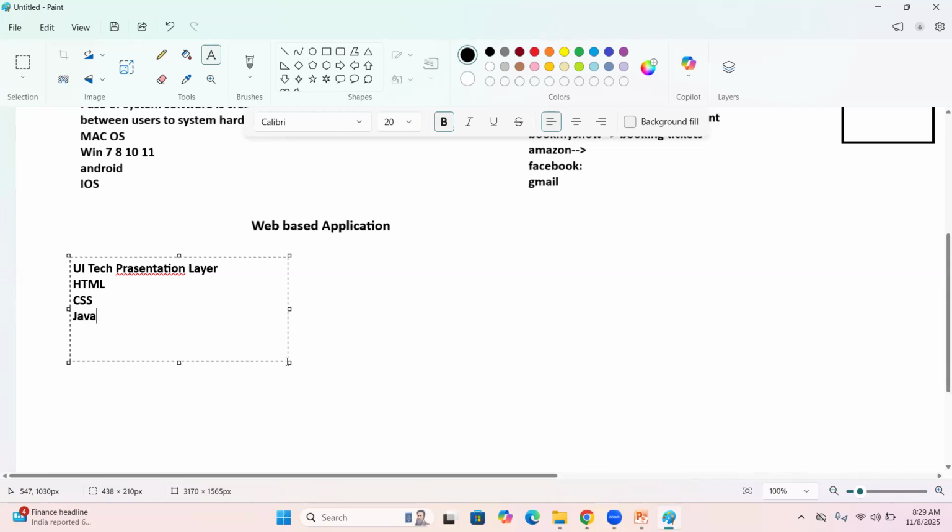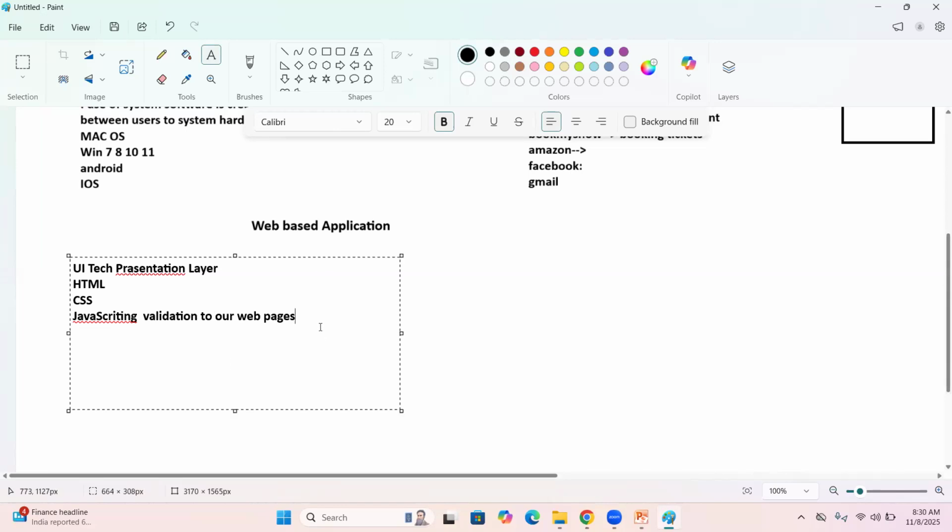The next one is the JavaScript programming language. This is for providing validations to our web pages. After this, the combination of HTML, CSS, and JavaScript is nothing but React JS. This is our presentation layer, guys. The next layer is the business logic layer.